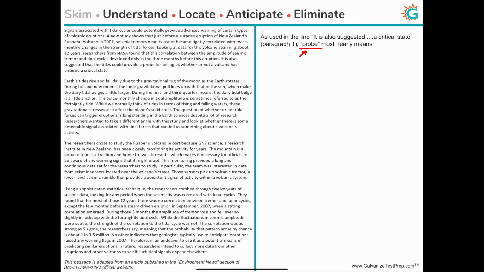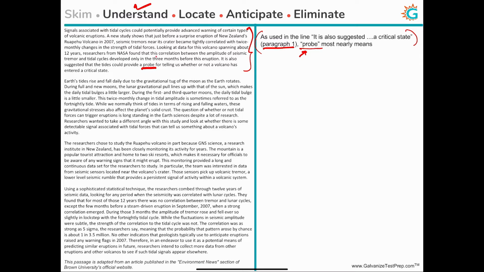So we have now understood the task of the question. Now let's move to the next step, locate. They have told us it's paragraph 1. That makes our life so much easier. So now let's look at paragraph 1. Where is the word probe mentioned? Do a quick visual scan and you will find that the word probe is right here. So now let's understand the context. You usually just have to read the particular sentence or maybe the preceding sentence.